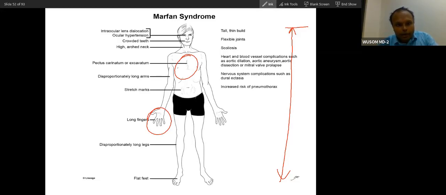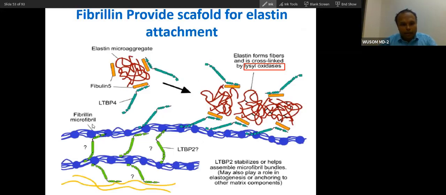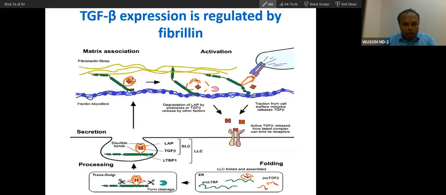Why does this happen? Let me explain that, because this is the most important thing. Pathogenesis is the most important thing in biochemistry. You can see this is the fibrillin protein. If a mutation happens in fibrillin, two functions will be affected, because this protein is responsible for two functions. One, as I told you before, is that it provides a scaffold, a platform, for elastin. And the second function is that it also regulates a growth factor, the transforming growth factor.